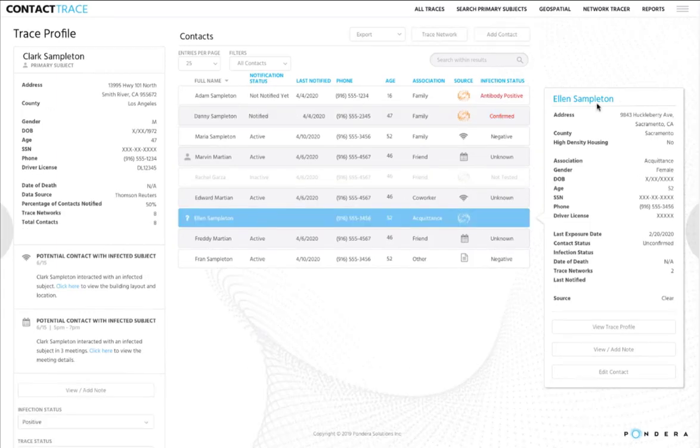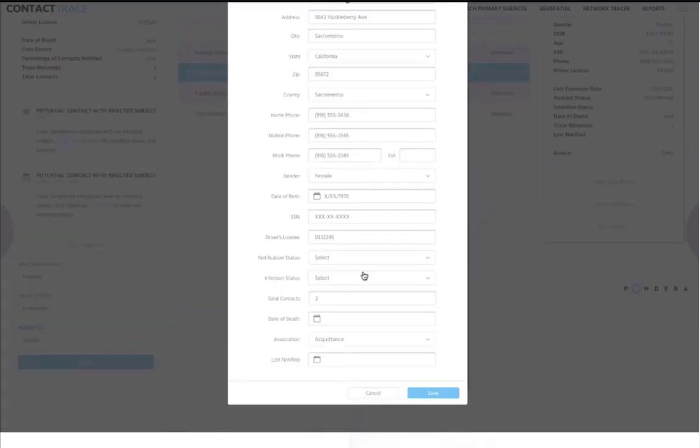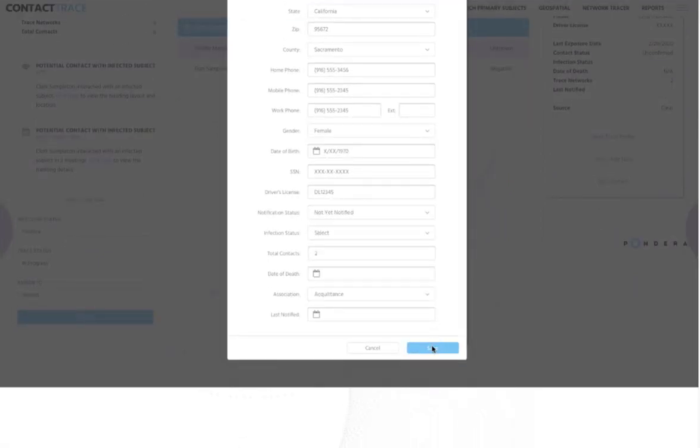Let's take a look at editing. So editing is where the tracer can edit the information that's been auto-populated for a particular contact. Once you speak with Ellen, you may learn that she has a second phone number or some additional information that you'd like to add. So this is where the tracer would add that information here. They can also update things like the notification status, infection status, and other relevant information. So here, let's go ahead and say we've notified and then click Save.